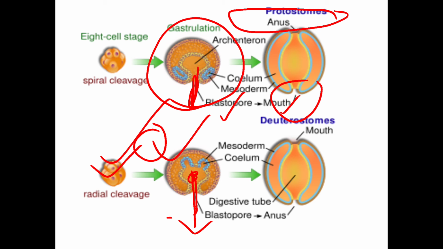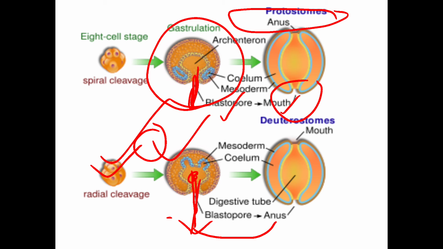In deuterostomes, this blastopore will develop into the anus of the organism. Animals that possess this kind of development are called deuterostomes. This is about the protostomes and deuterostomes.